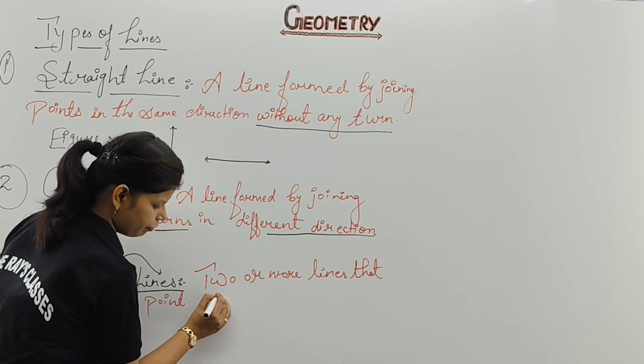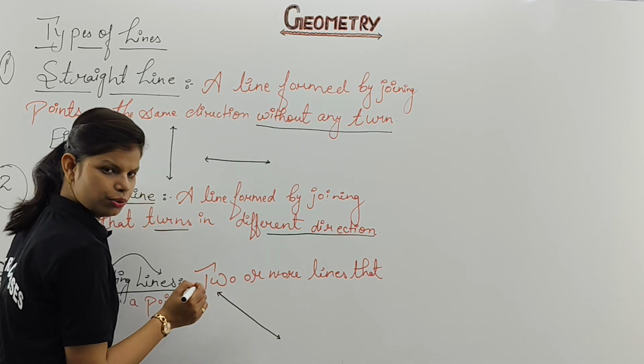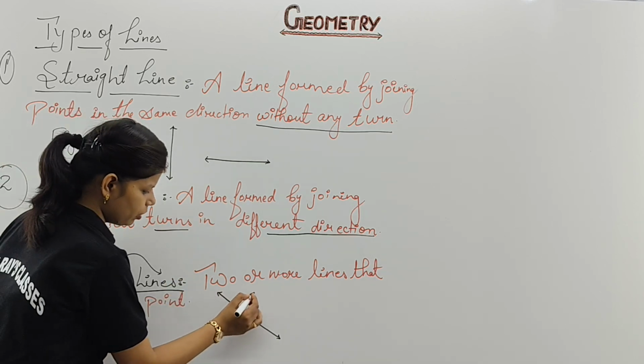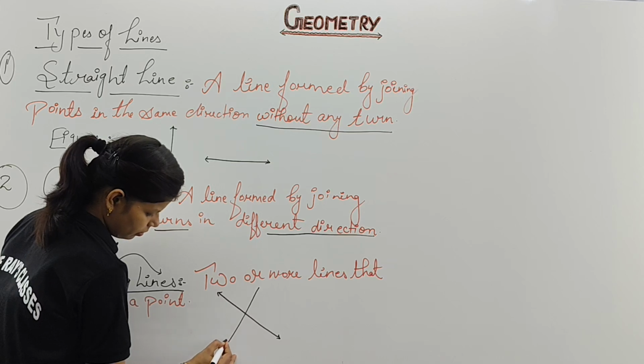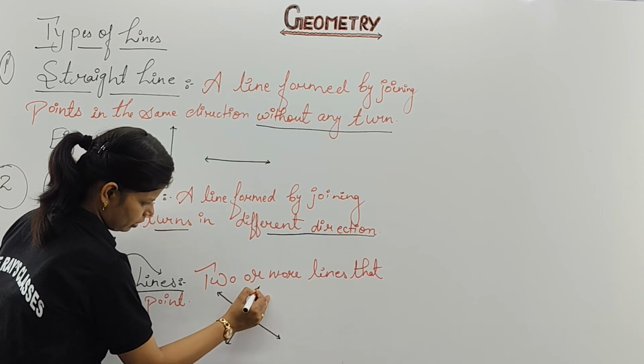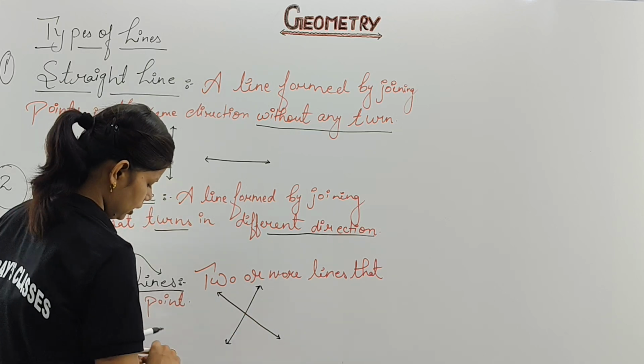First, see. This is my first line that I have drawn. I think it is visible to you. And this will be your second line. Clear? Now these two lines are meeting at a point here.